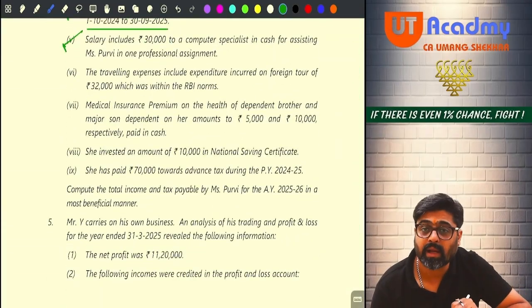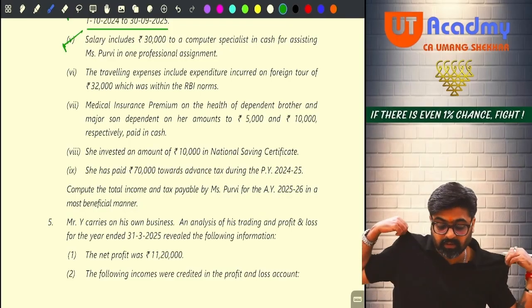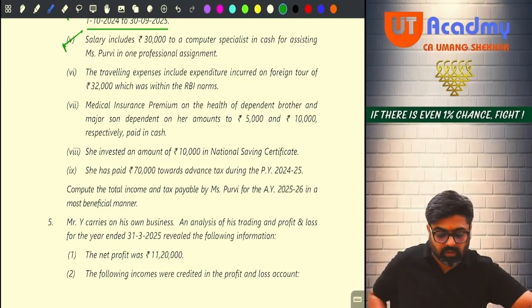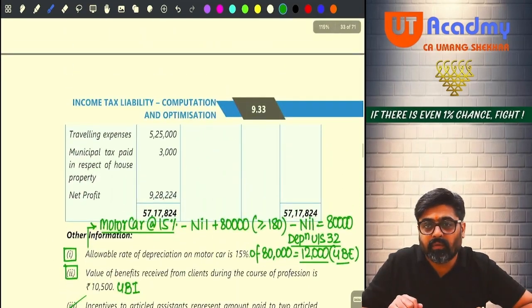Now the traveling expenses. See, again this is a trap. I'm telling you in advance, this is a trap. Traveling expenses include expenditure incurred on foreign tour of 32,000, which was within RBI norms. Can you see the traveling expense above? 5,25,000.